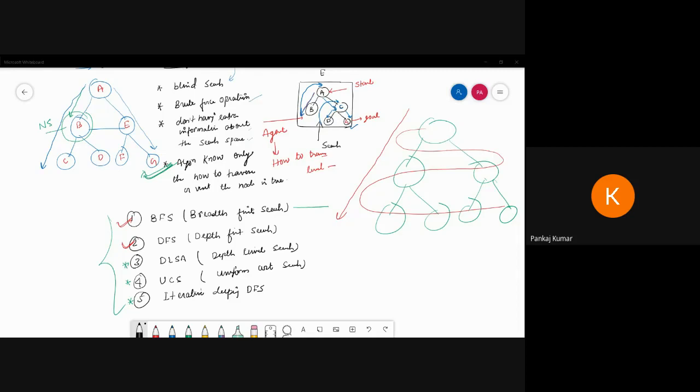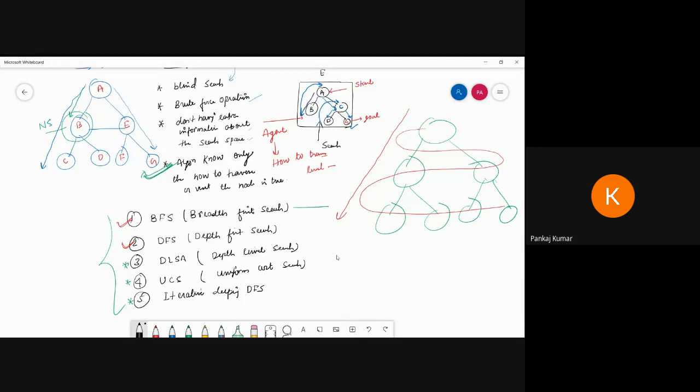Same process we are applying. Yeah, Yash. BFS uses a queue. So here, breadth first search uses a priority queue data structure. So we can perform level-wise traversal in the given tree. That means we can search the search tree or state space tree, we can call that. Now see.